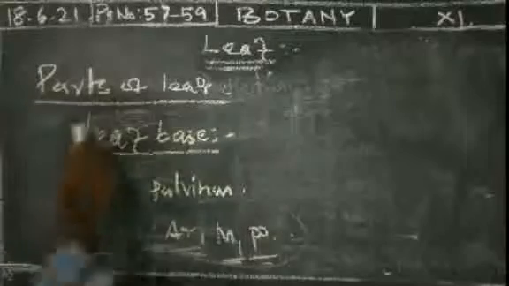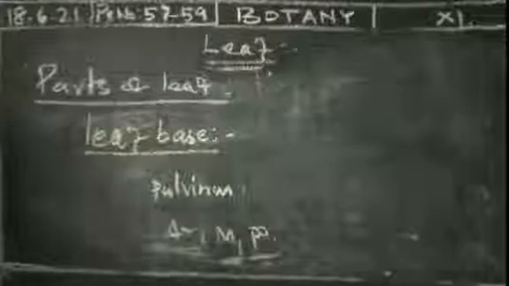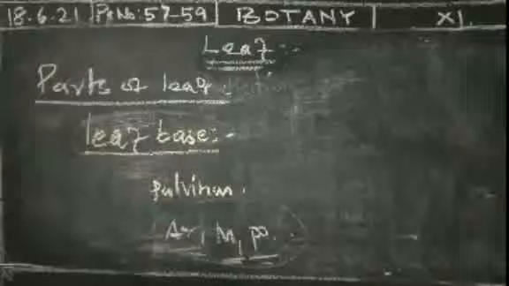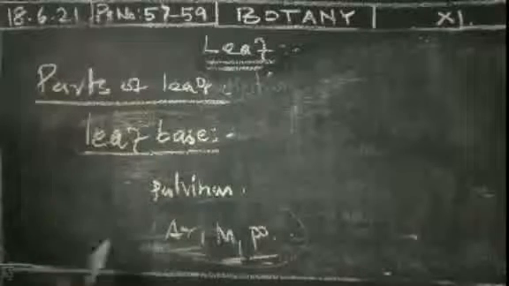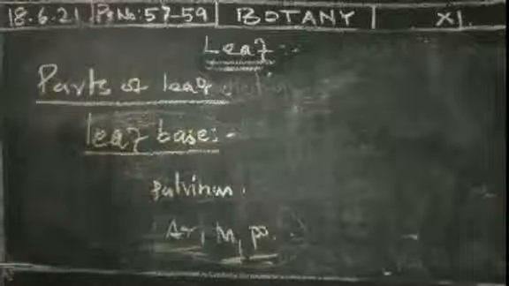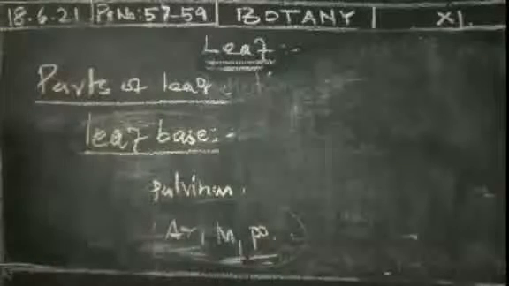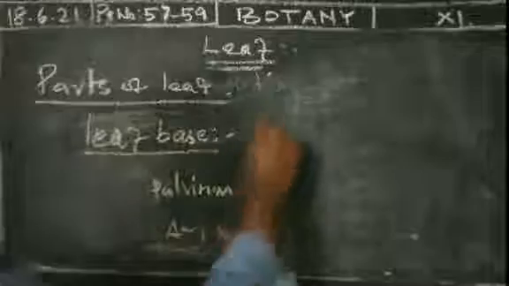So the leaf base is the part of the leaf attached to the nodal region of the stem. The pulvinus region may also be present in this nodal region. Next we pass on to the petiole region.